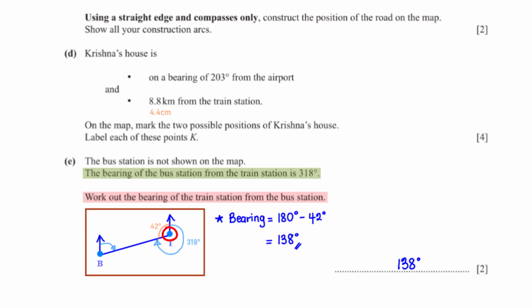Angles formed at a point add up to 360 degrees. So to get this angle, we subtract 318 degrees from 360 degrees. This gives us 42 degrees. These two are interior angles, which means they add up to 180 degrees. So to get the bearing of T from B, we subtract 42 degrees from 180 degrees, which is equal to 138 degrees.